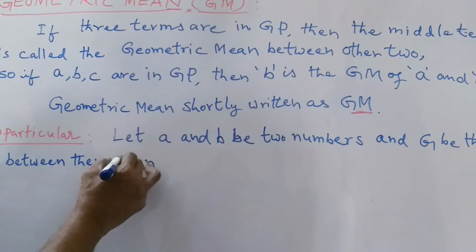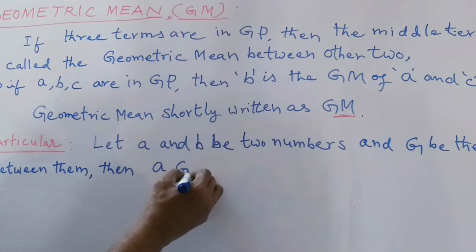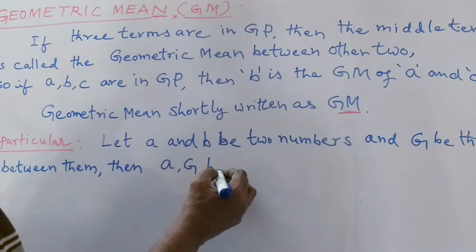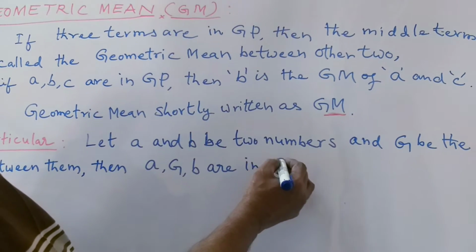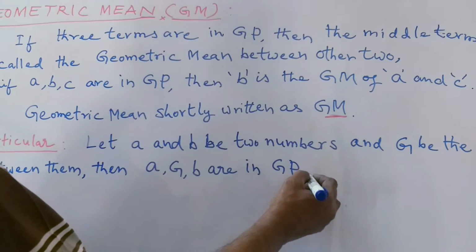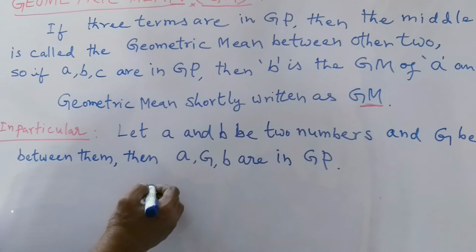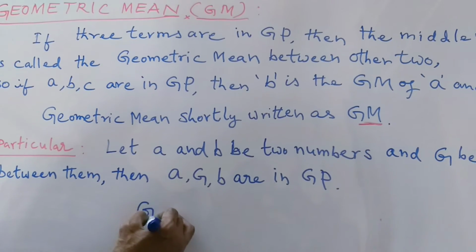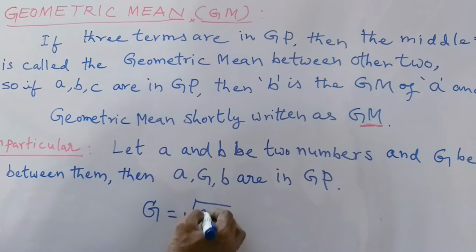Then A, G, B are in geometric progression. Here G is equal to square root of AB.